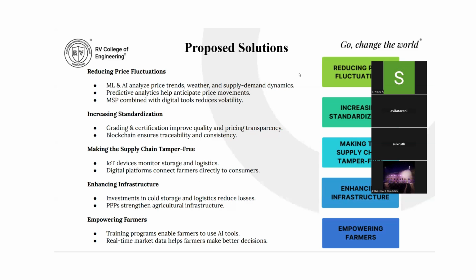By synthesizing fragmented technological and policy interventions into a cohesive framework, stakeholders can address systemic vulnerabilities and build a more resilient, equitable agricultural market system. This holistic approach not only bridges the gap between localized successes and nationwide scalability, but also provides a robust foundation for data-driven policymaking in a diverse and dynamic agrarian economy like India.